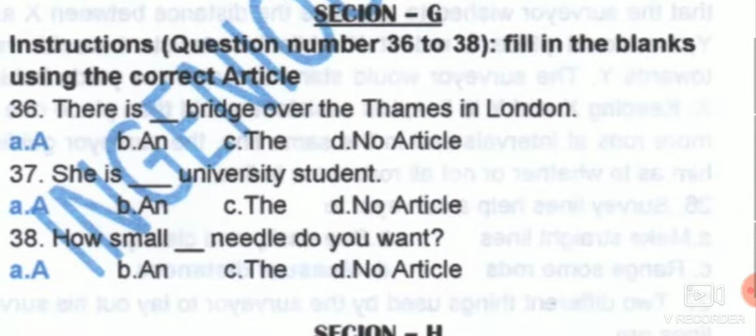Next we have fill in the blanks, where articles are to be used. There is a bridge over the Thames in London. Which bridge? It is not specified. She is a university student. We know that whenever a word begins with a 'yoo' sound like university, it is counted as YU, so it is not 'an'. That is the reason we use 'a' in: she is a university student. How small a needle do you want? Here, how small a needle do you require?